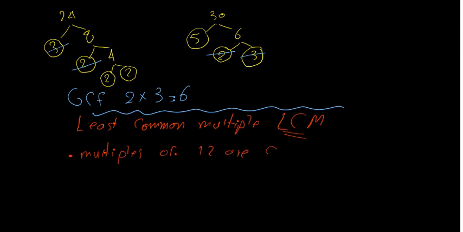Start from 0. Then 0 plus 12 is equal to 12. 12 plus 12 is 24. 24 plus 12 is 36. 36 plus 12 is 48. And we can continue to an infinite number. Multiples